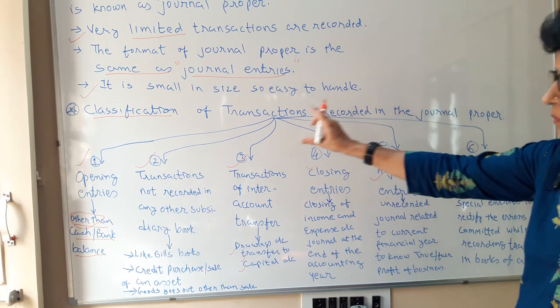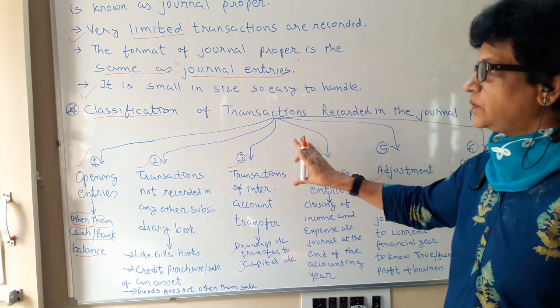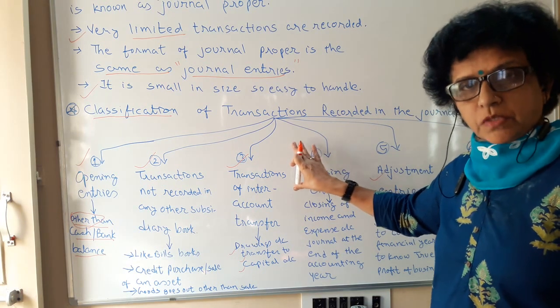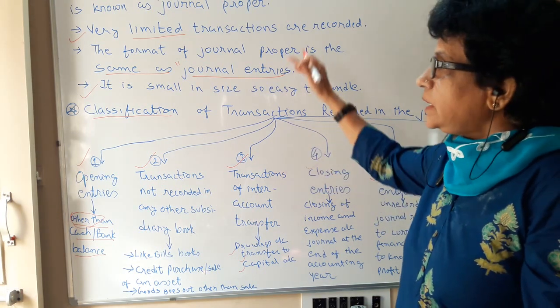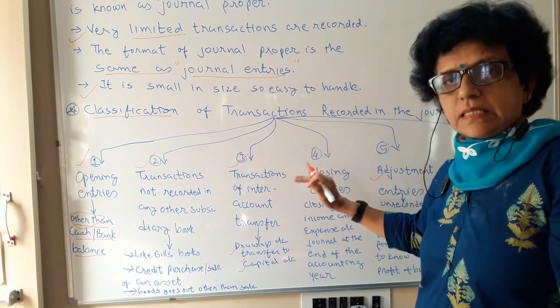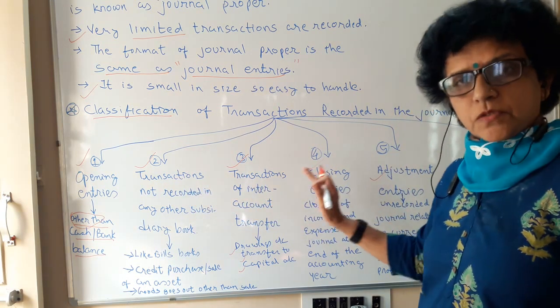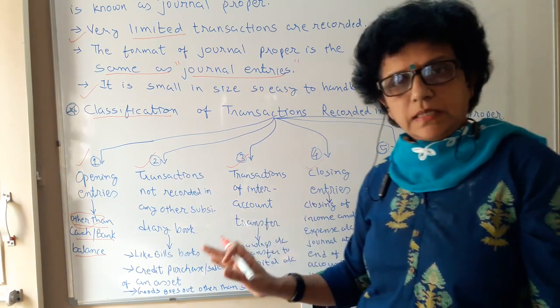In this manner, all the six different types of transactions are to be included in the journal proper. Next time we will be doing the journal entries of the journal proper with examples, and each type of journal entry we will learn, so all your doubts become clear. Thank you.